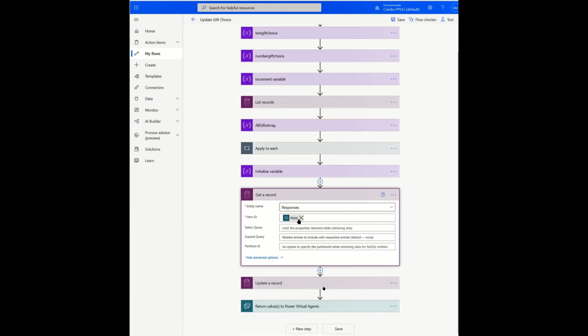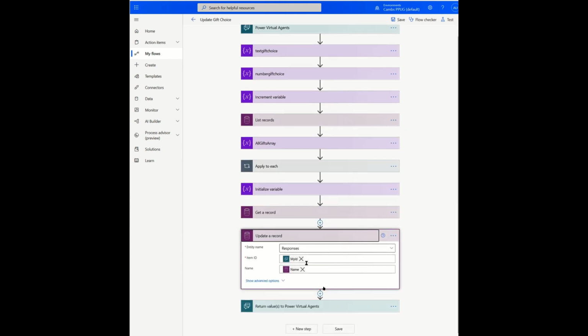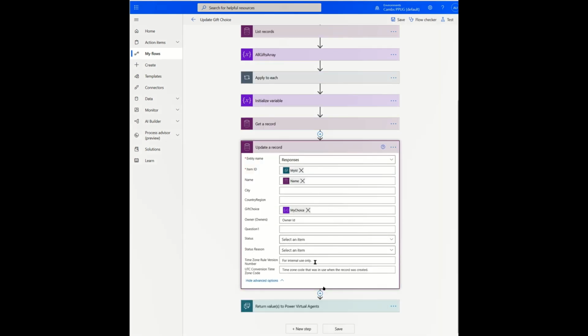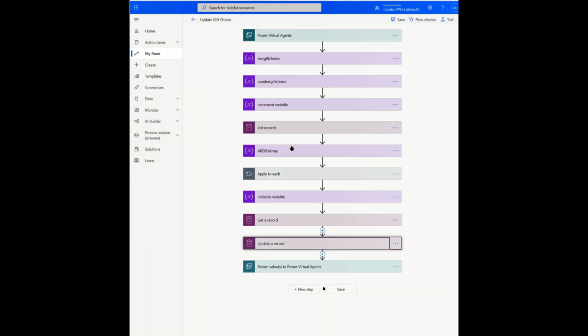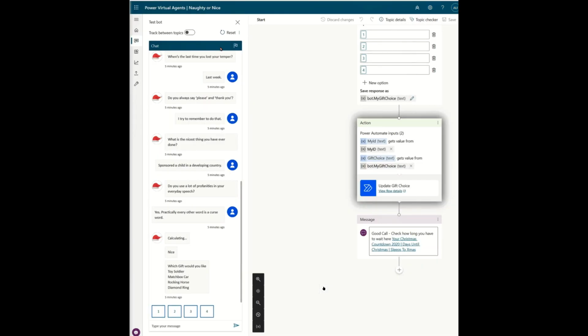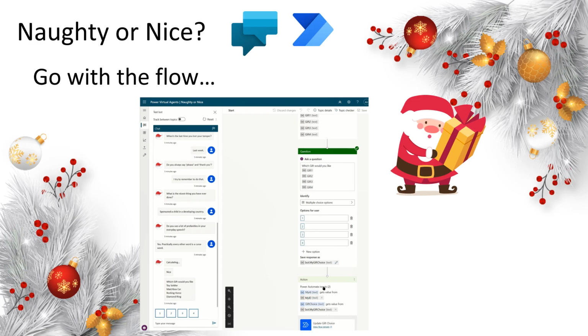And then we're going to update that record with the choice of the gift. I think that's all we're updating in here. Yeah, we're just updating the choice of the gift. And then there is nothing to return back to the Power Virtual Agent other than that we're done. So what that does is it takes your gift choice. If you pick the diamond ring, it's now putting that onto your Dataverse record and using these two IDs, gift choice and your record ID, and then it's returning you back a message to be able to give a nice thanks very much, and here, go and see how many sleeps there are till Christmas.